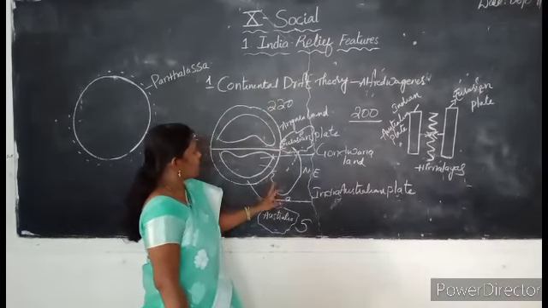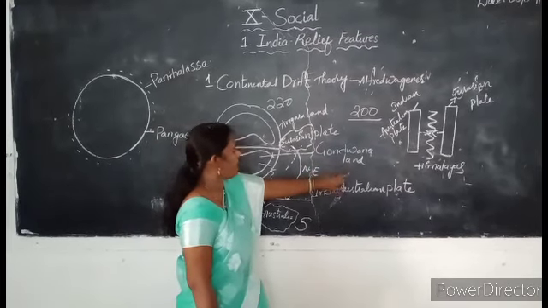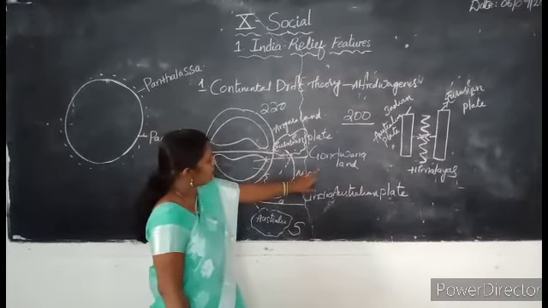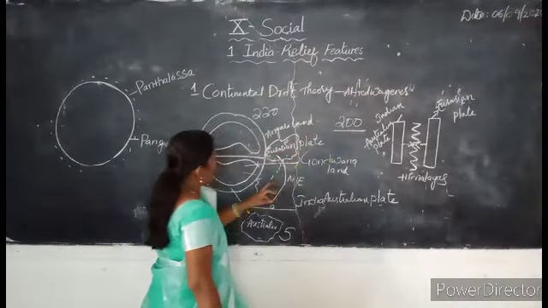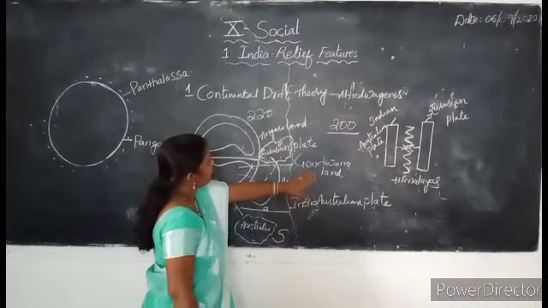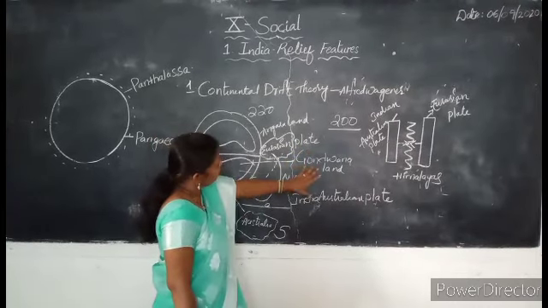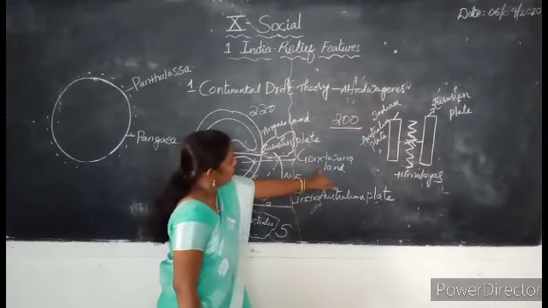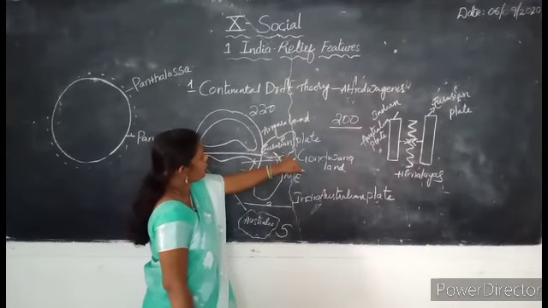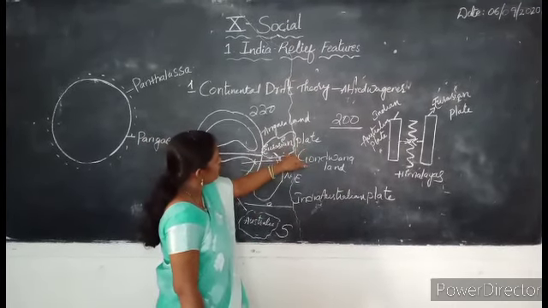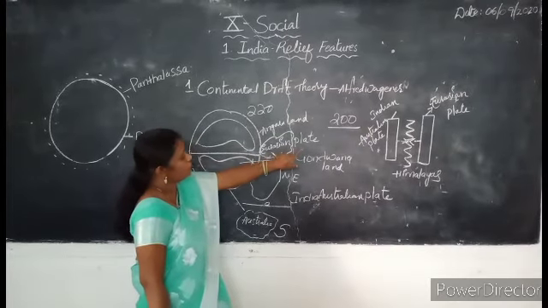Our Indian landmass was formed from the Gondwana land and moved to the northeast side. Again, 200 million years ago, our India moved to the south of the Eurasian plate due to the immense forces, or due to the collision.